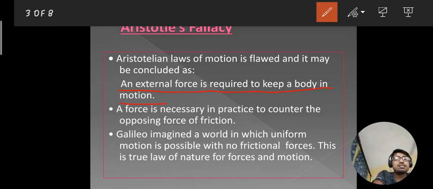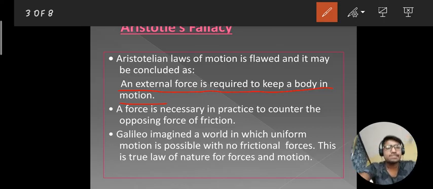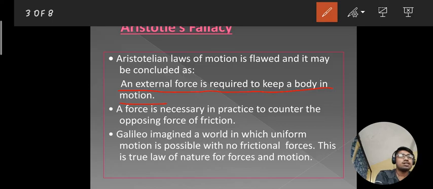And what are these? These are friction in the case of solids. And what are the opposing forces in the case of fluids? It is viscous force. So Aristotle forgot to mention the opposing forces, which is friction in the case of solids and viscous force in the case of fluids.